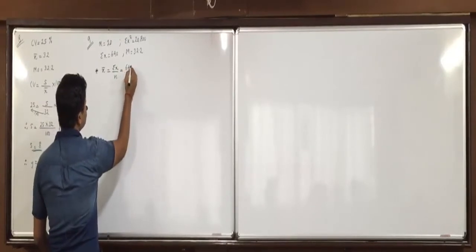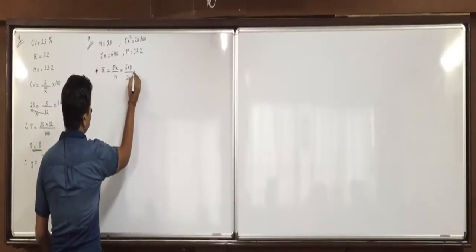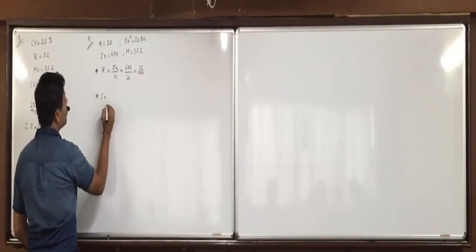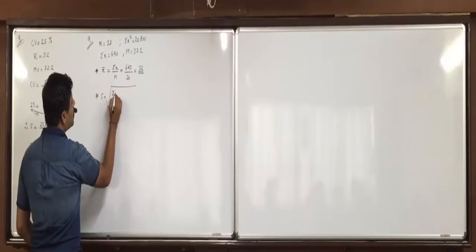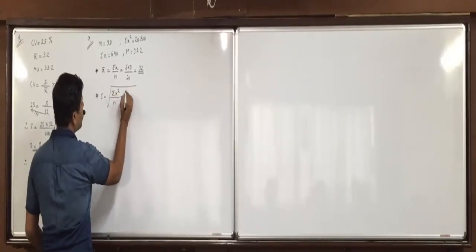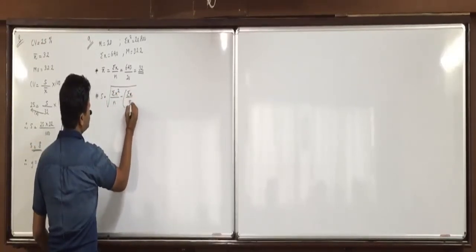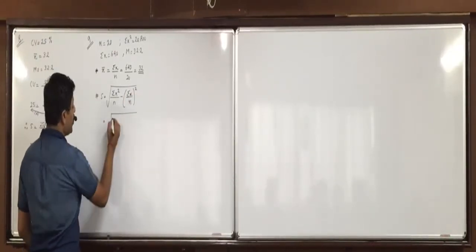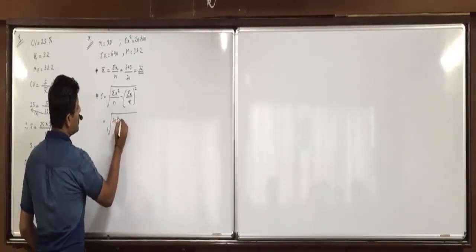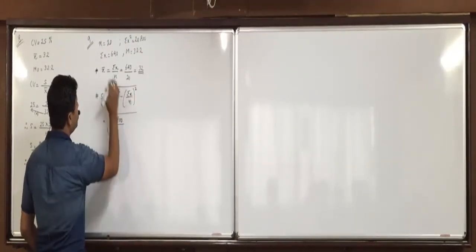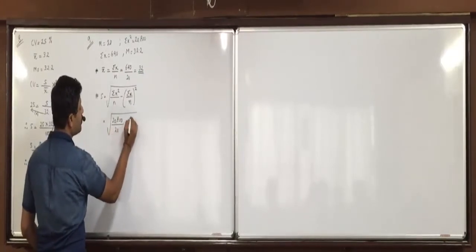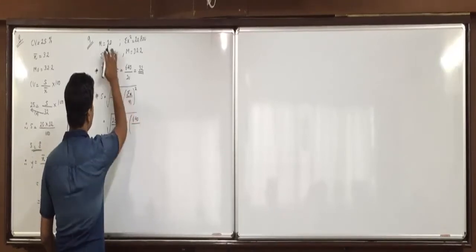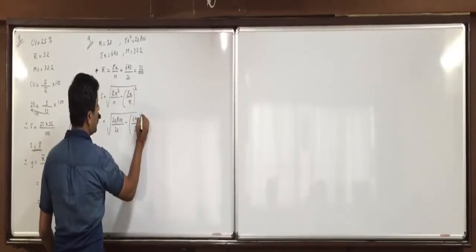Sigma x 640 upon n 20 is 32. Same way s is square root of sigma x square upon n minus sigma x upon n whole square. So square root of 20,800 upon 20 minus 640 upon 20 whole square.